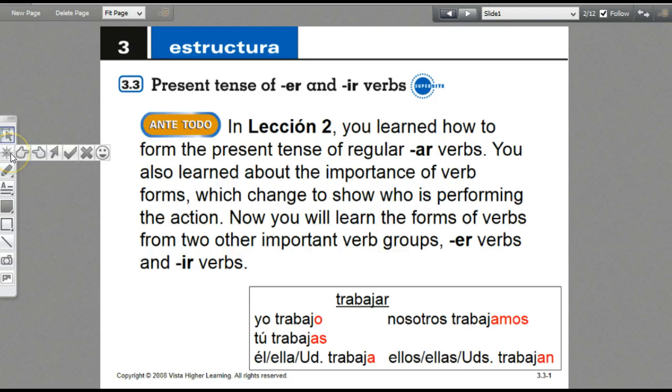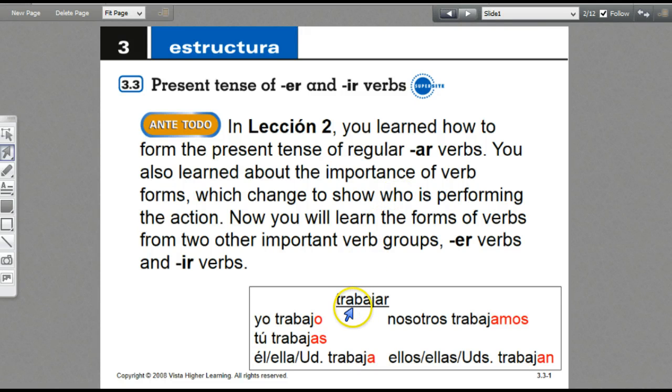Okay, y buenos días. So this week we are in chapter 3, in the third grammar point, which is the present tense of ER and IR verbs. Now, in lesson 2, we learned about regular AR verbs and how to conjugate those. And when I say conjugate, that is to change the endings on the infinitives.